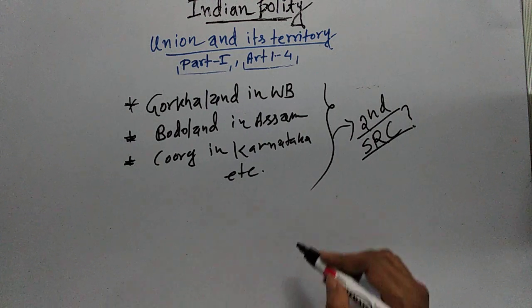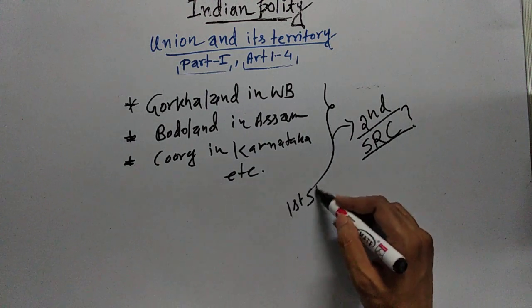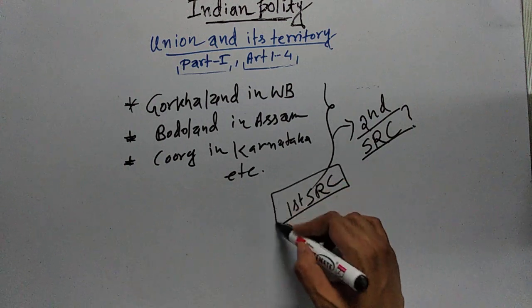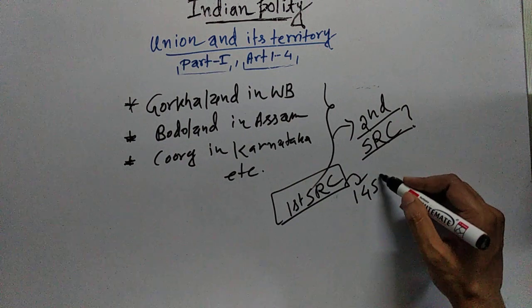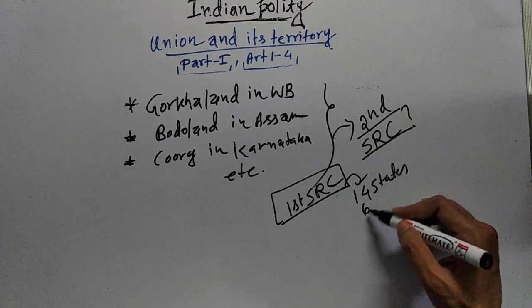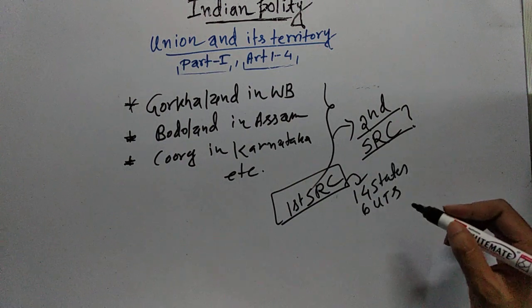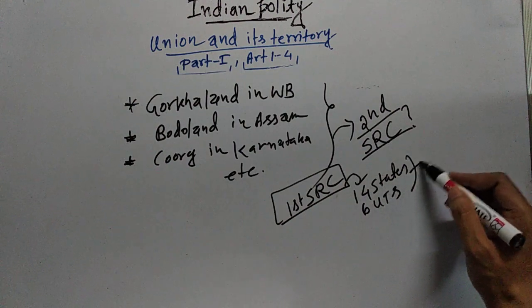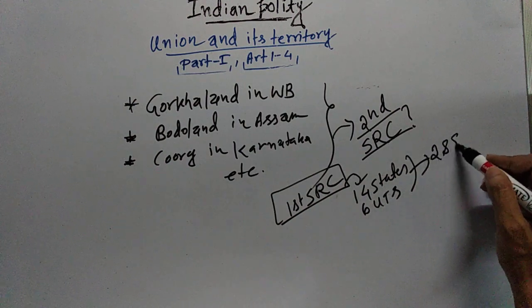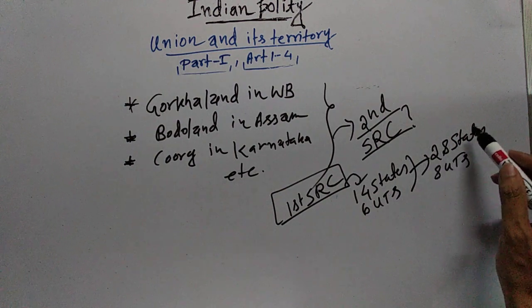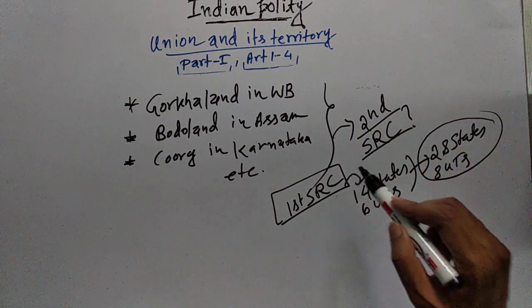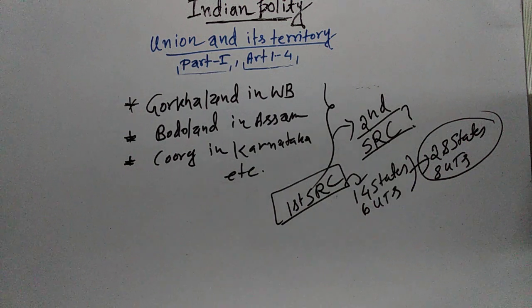Because if you see, when the first State Reorganization Commission was formed under the chairmanship of Fazl Ali, 14 states and 6 union territories were created. But now we have 28 states and 8 union territories. This has happened without a state reorganization commission being formed.